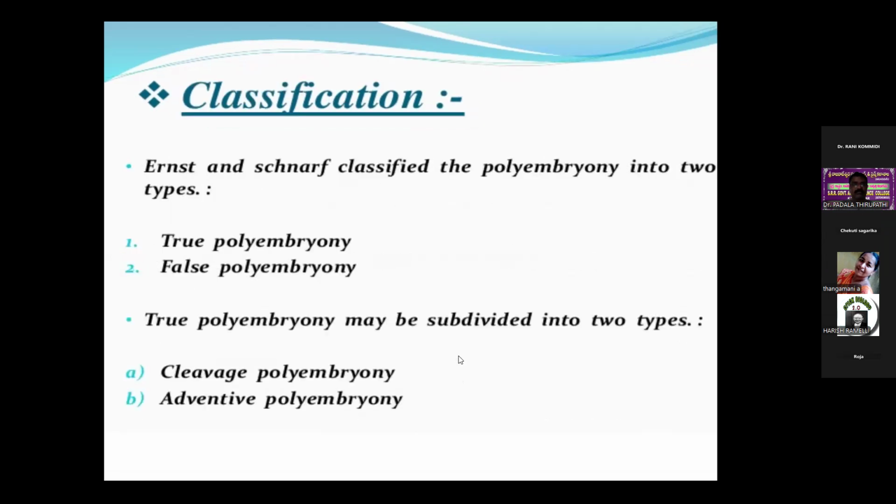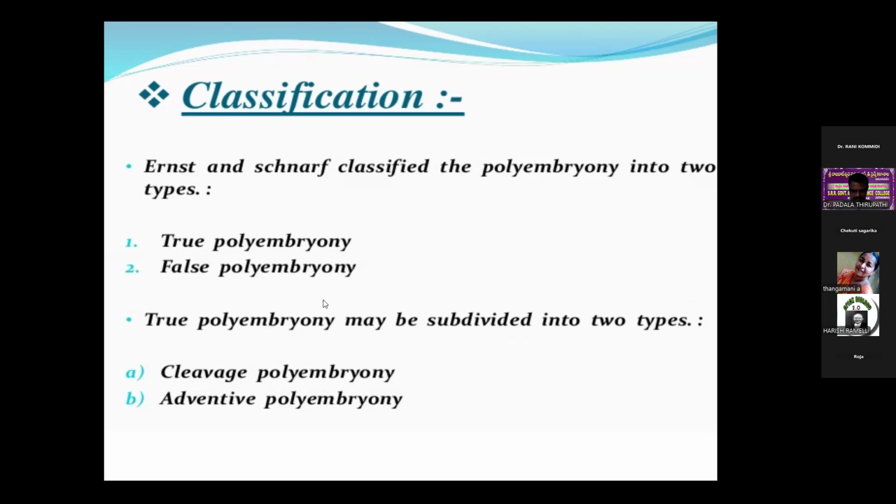So this is the classification. First, the definition, and who discovered this: it was discovered by Antony van Leeuwenhoek. The classification of polyembryony was first made by Ernst and Schnarf, who classified polyembryony into two types: true polyembryony and false polyembryony.